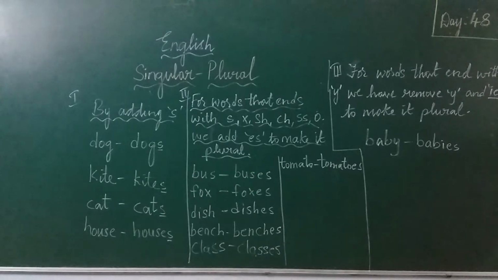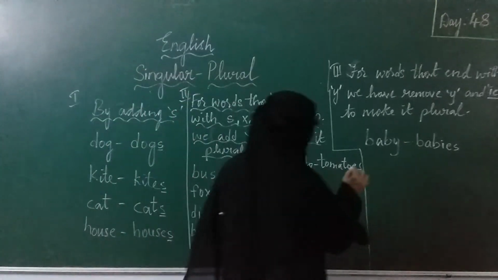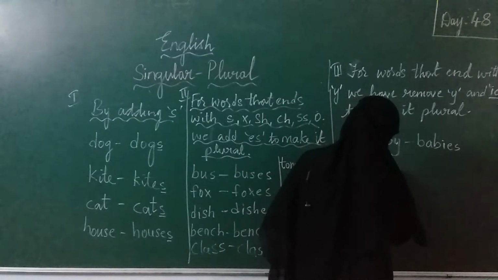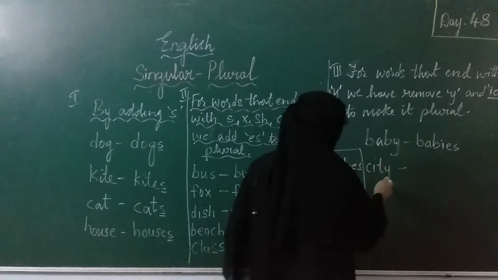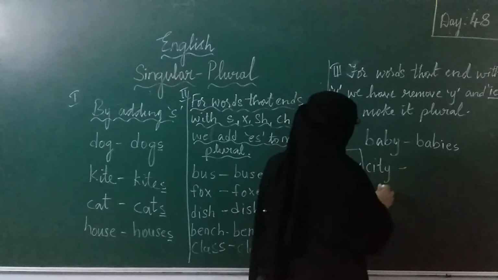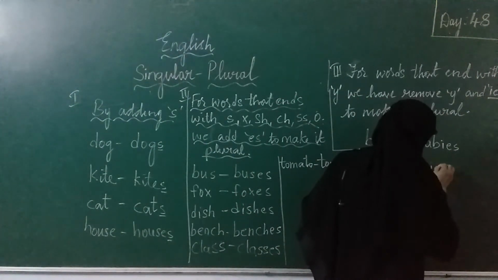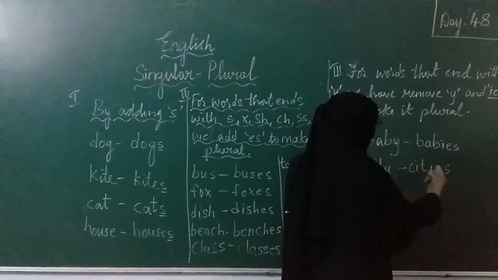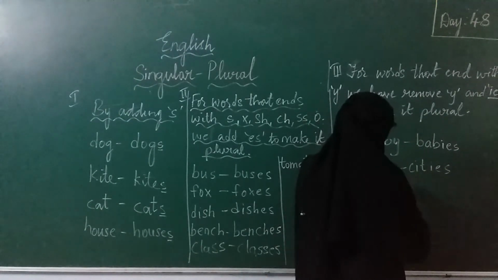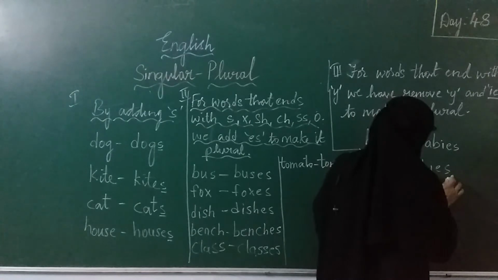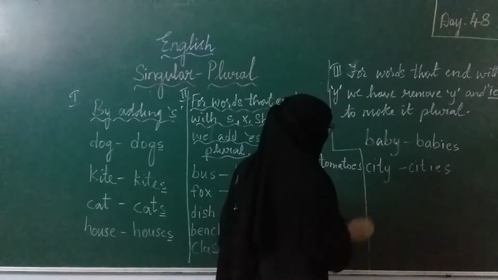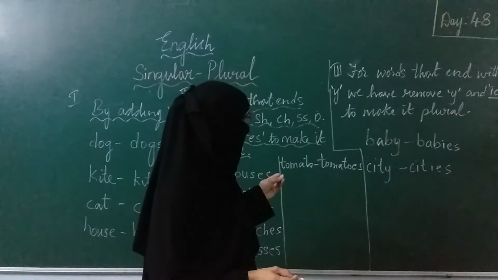Now one more example. City. Whatever words you come across which are ending with Y, remember, you have to remove Y and add IES when you are changing it into plural. And still you can give some examples.